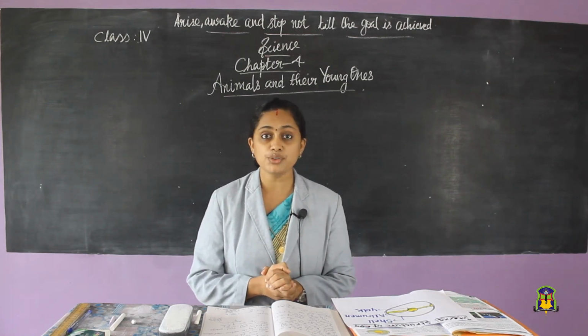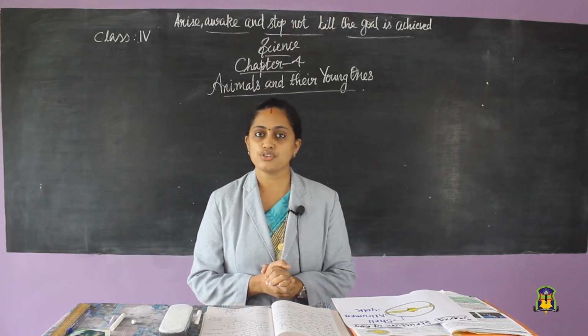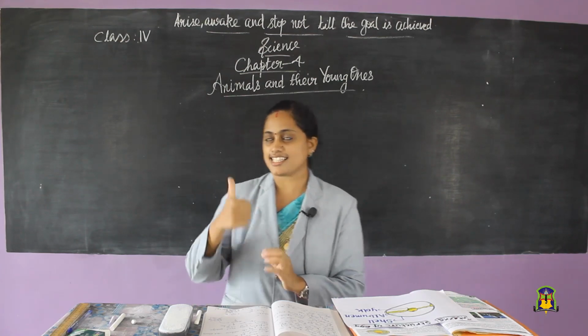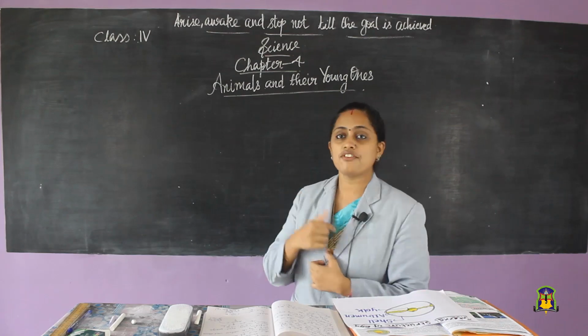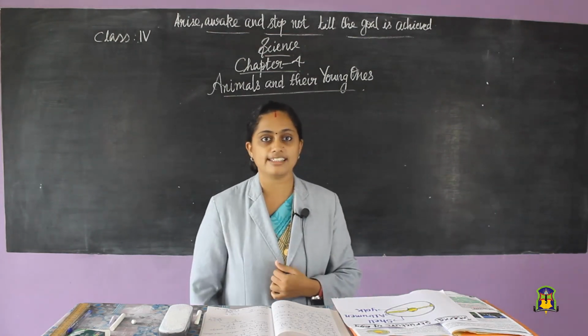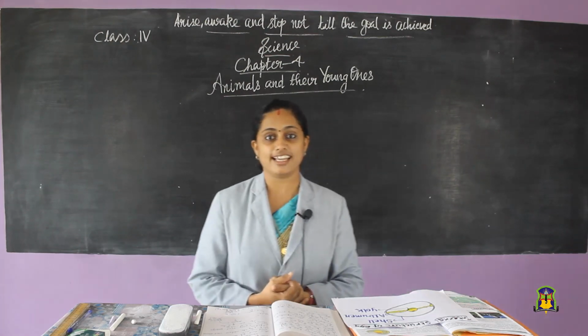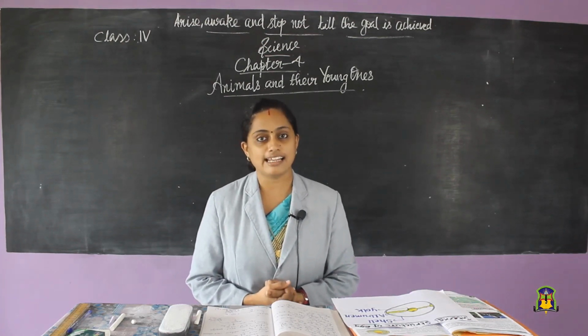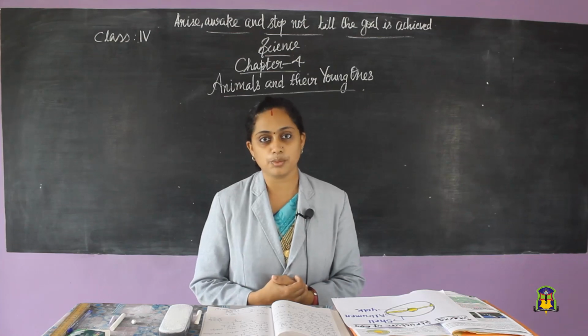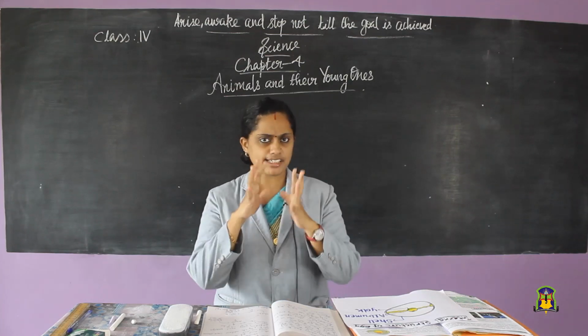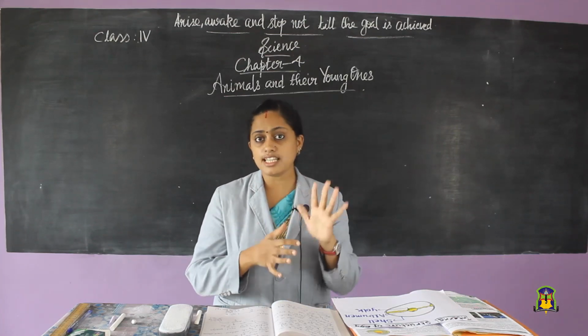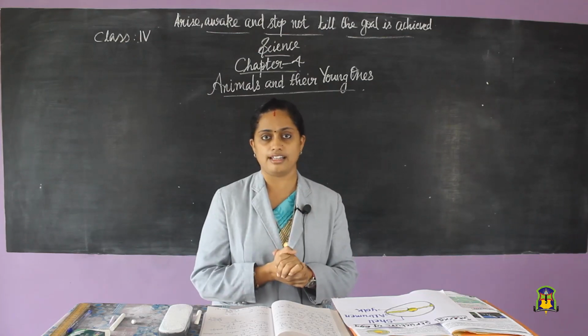We started a new lesson in our last class. Do you remember the name of the lesson? Yes, it was lesson 4 from our term 1A textbook. The name of the lesson is Animals and Their Young Ones. In that lesson, we discussed so many things. We can see what all things we have discussed in our last class.